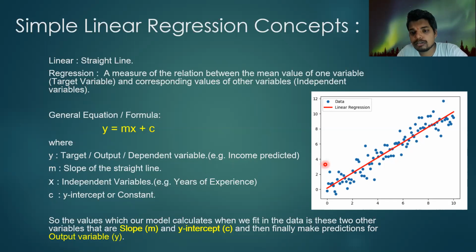Okay, so here you can see this is the diagram, and this is basically what type of plot? This is the scatter plot, with all these blue color points plotted all over. And this is our model's best fit line, which we have drawn in red color. So this is the straight line.